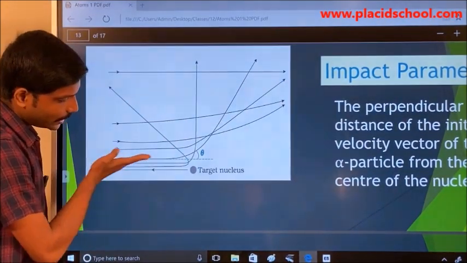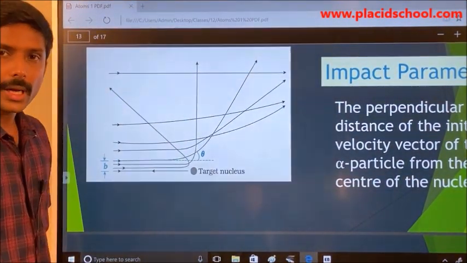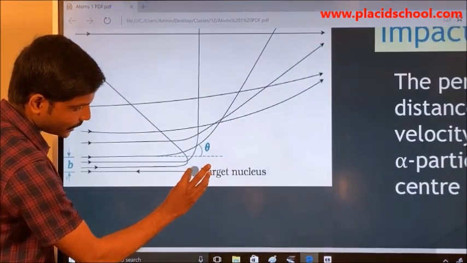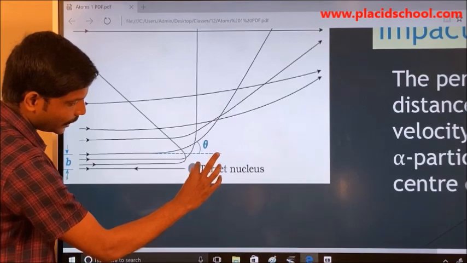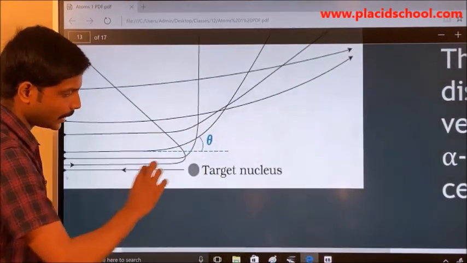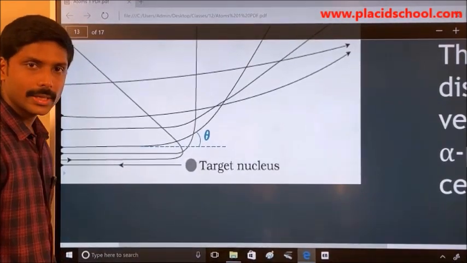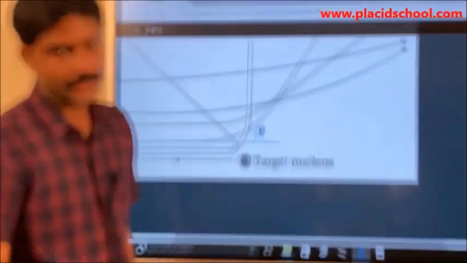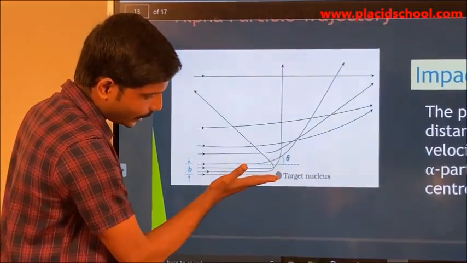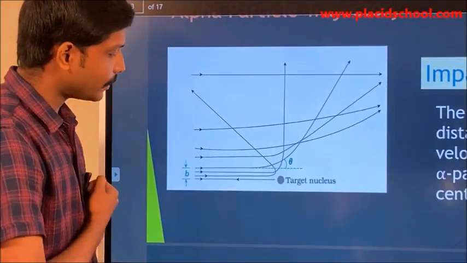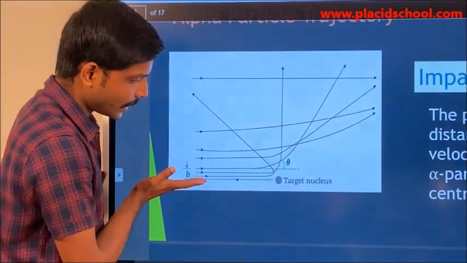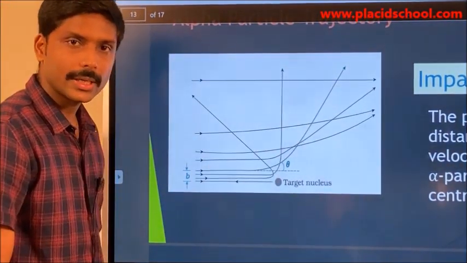So this is the initial velocity vector of the alpha particle, and if you are observing it, the distance from the center of the nuclei to the initial velocity vector of the alpha particle is called the impact parameter. So for a particle which is coming head on with the target nuclei, what would be the impact parameter? It will be 0 because it is coming in line with the target nuclei.